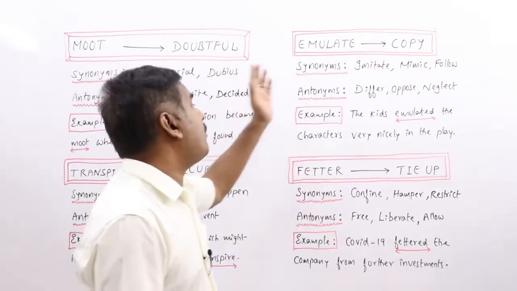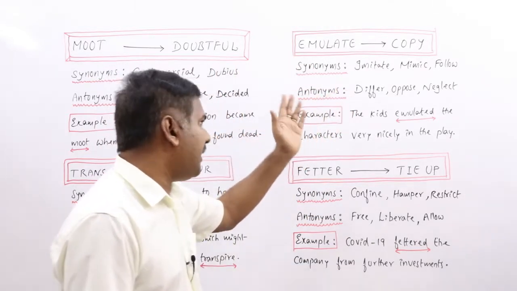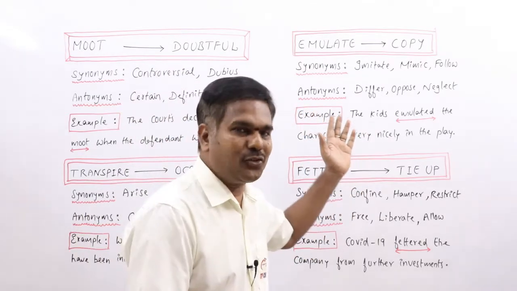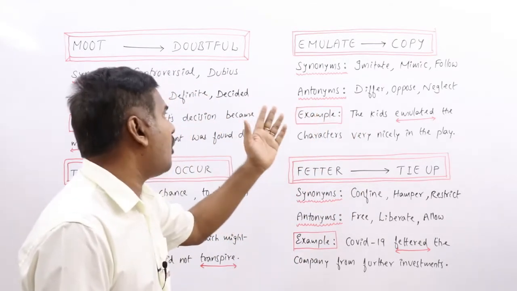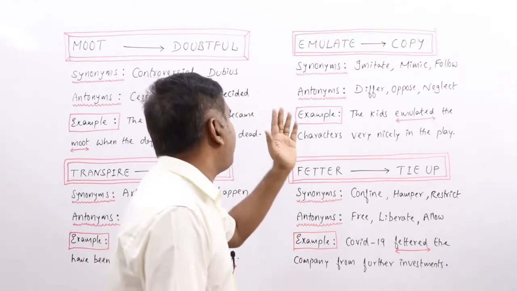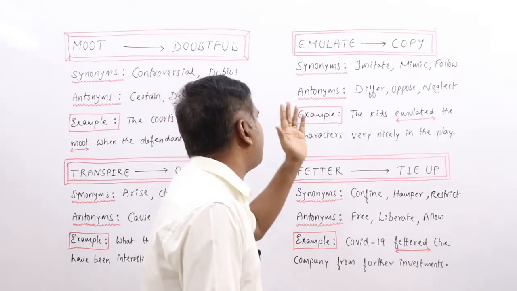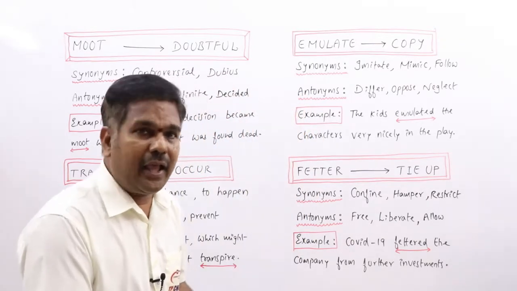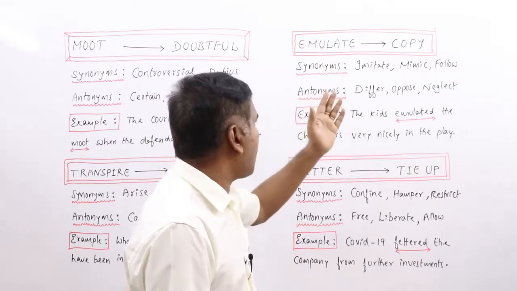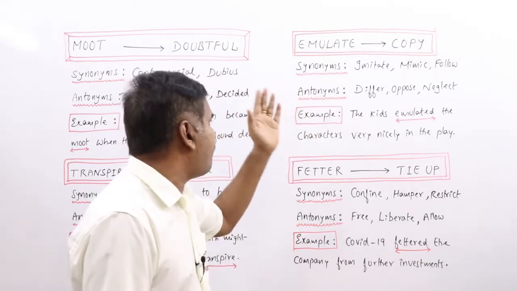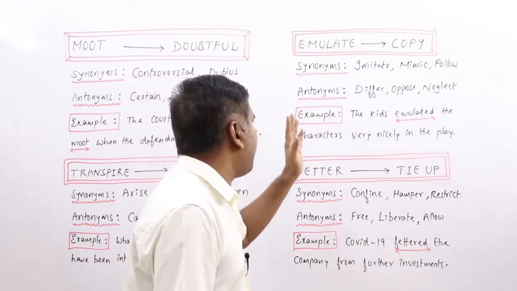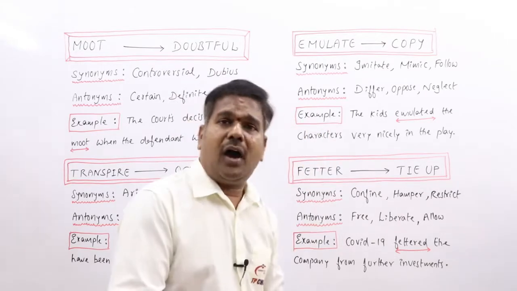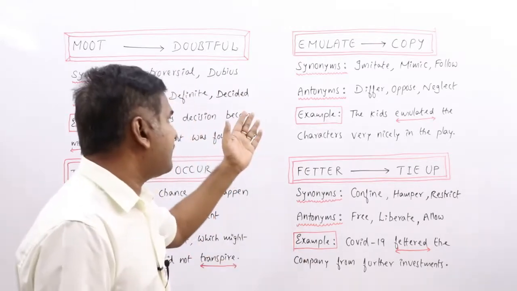Clear? Emulate: copy, imitate. I don't think I need to give any explanation for that, right? To imitate, mimic, follow, to copy someone's behavior or try to be like someone else because you admire or respect that person. That is what we call emulate. Synonyms: copy, imitate, mimic, follow, ditto, do like, make like, echo, mirror, reproduce. All these words can be related to synonyms.